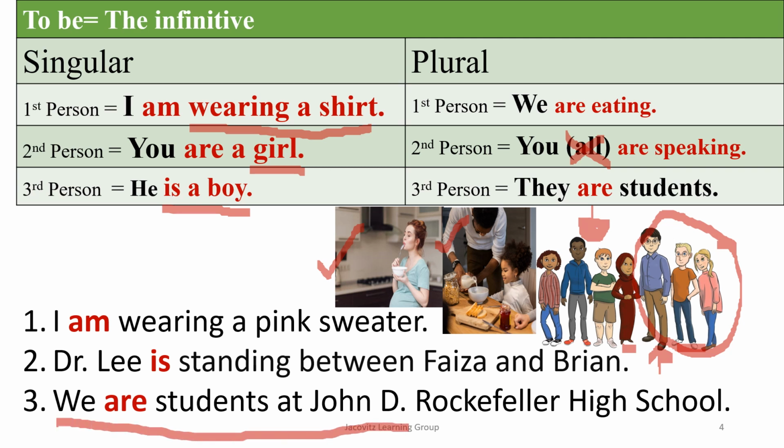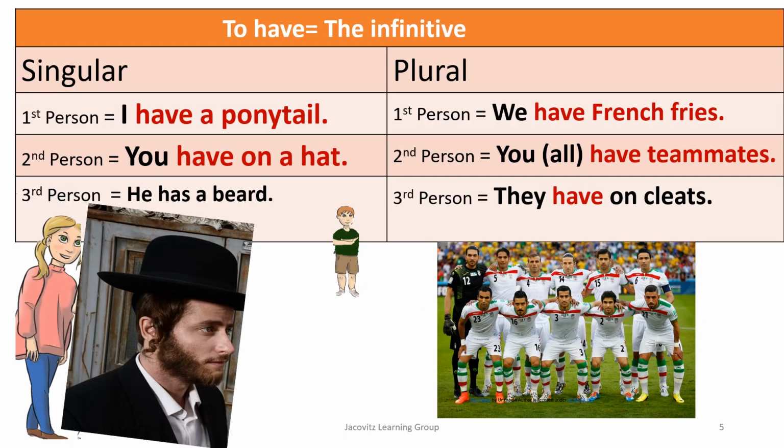Here we are again. We are students at John D. Rockefeller High School. This is to have, and here we are. I have a ponytail. This would be Kristen speaking. You have on a hat. This is from the movie, the series. I'm sorry, Schitzel. He has a beard. This is the beard right here. So we're describing him. Hopefully, we're not offending anyone. We have French fries. You all have teammates.